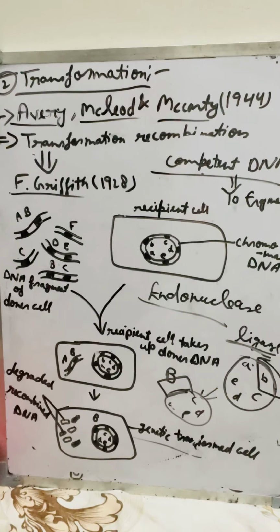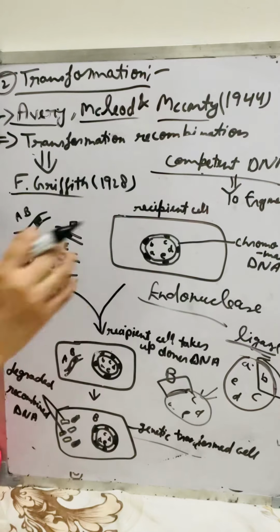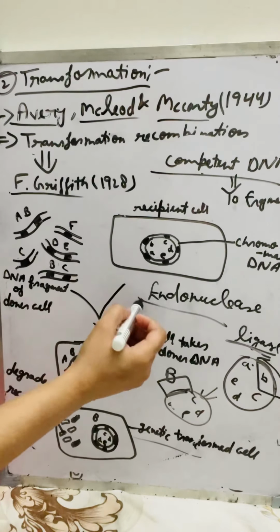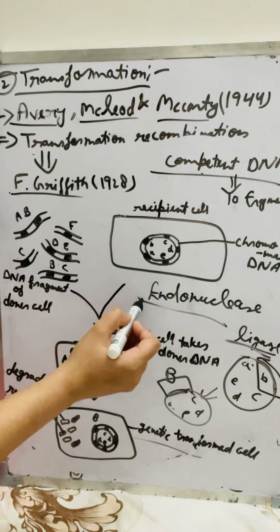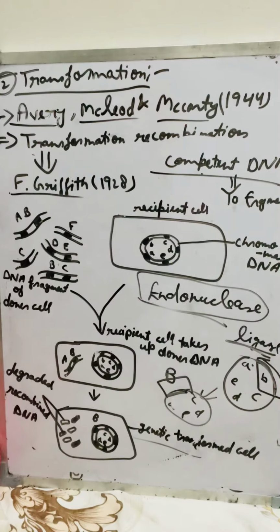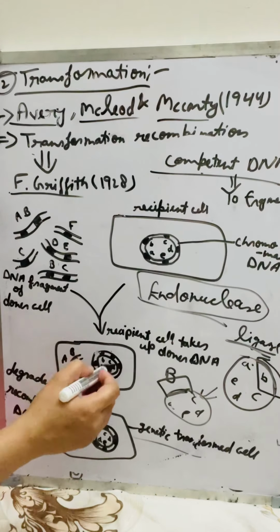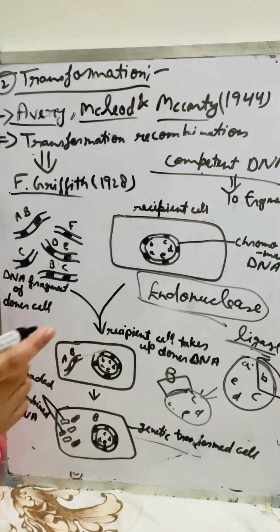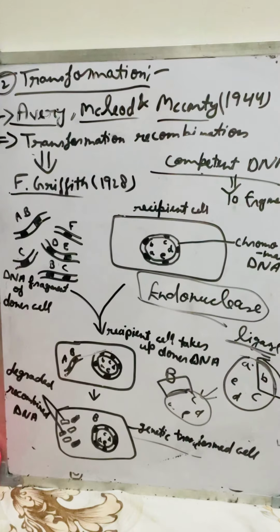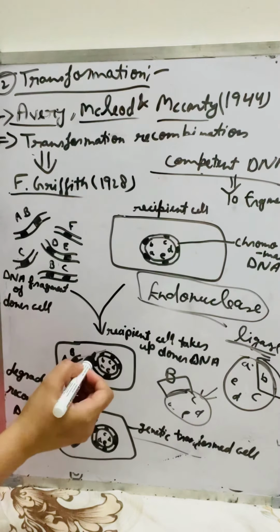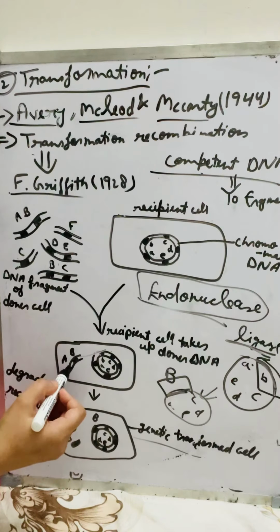So what happens in the transformation process: the DNA fragment enters the recipient cell, the endonuclease cuts the DNA fragment as it enters the bacterial cell, and immediately one part of the recipient cell DNA is removed.